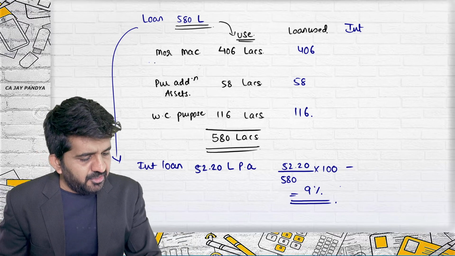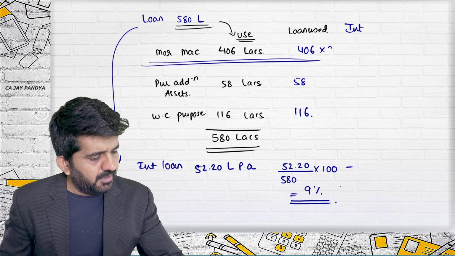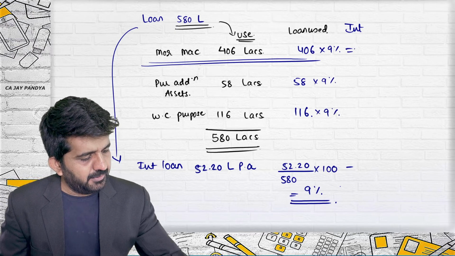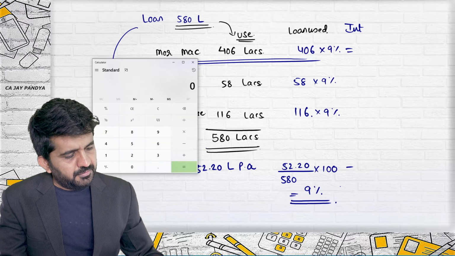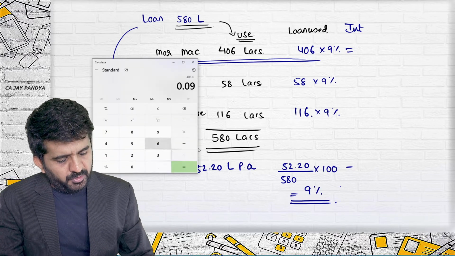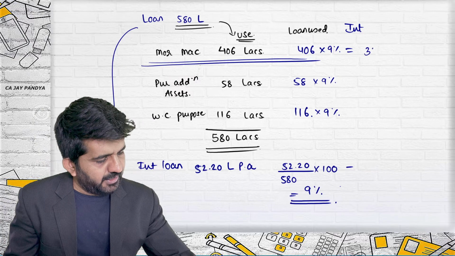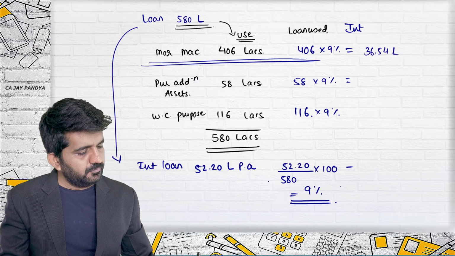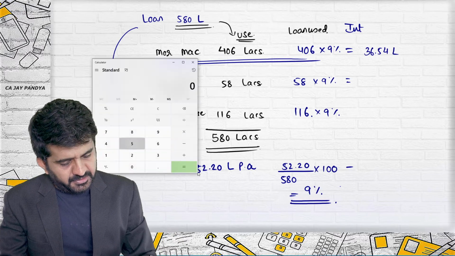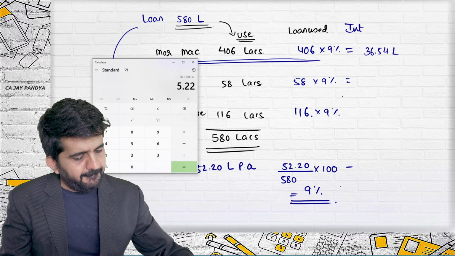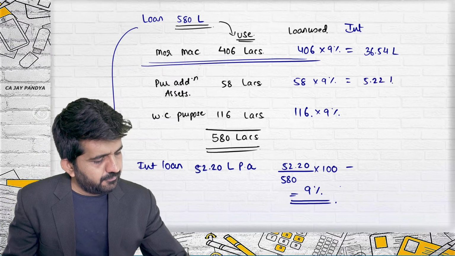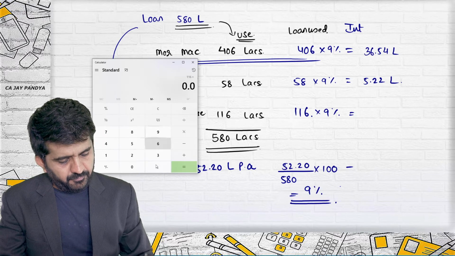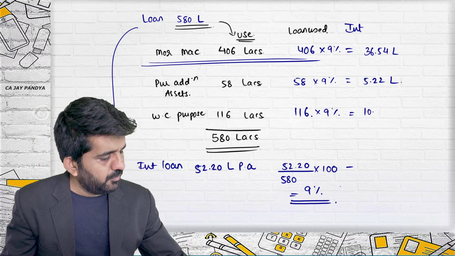So what will be the interest on each portion of the loan, multiplied by 9%? This will be the interest portion. 406 into 9% is 36.54 lakhs. 58 multiplied by 9% is 5.22 lakhs. 116 into 9% is 10.44.